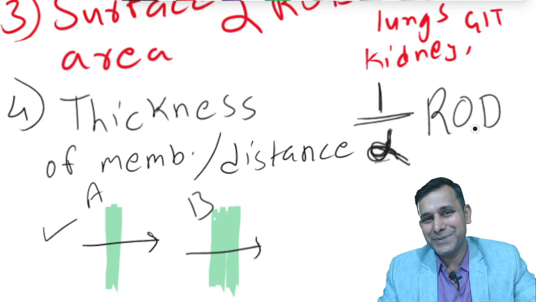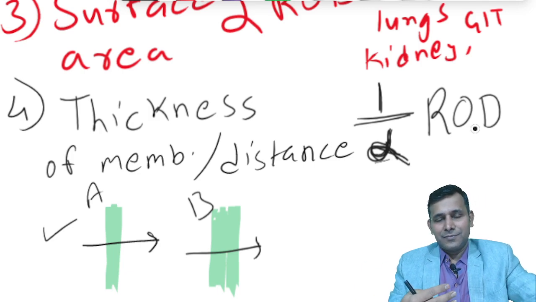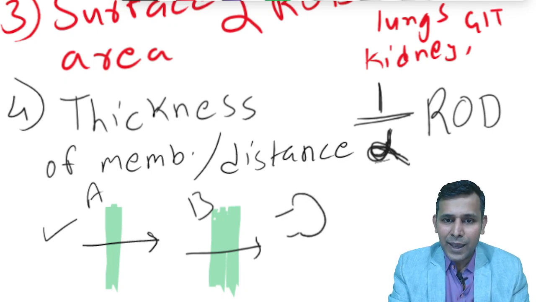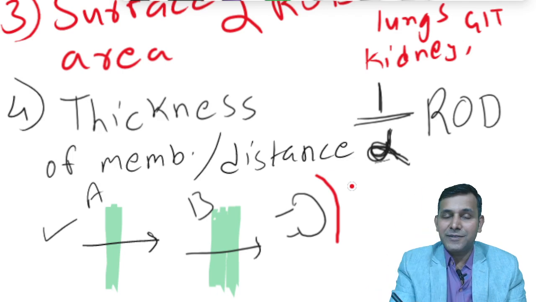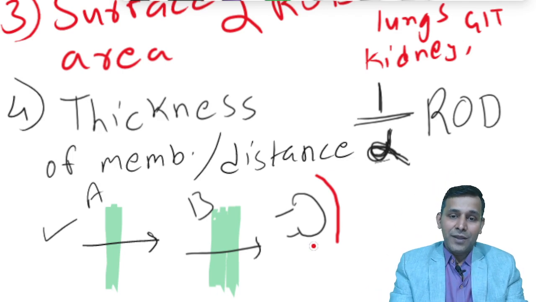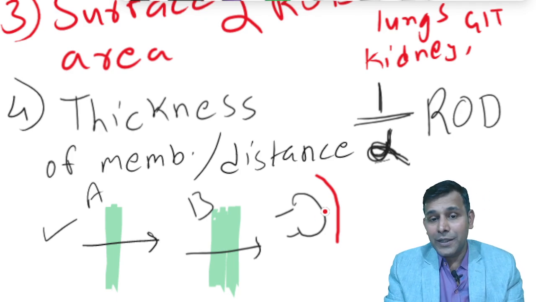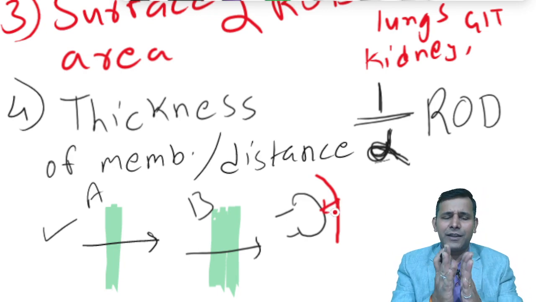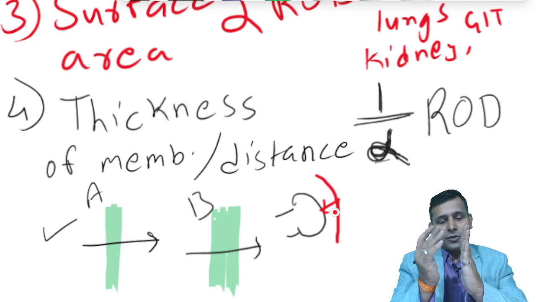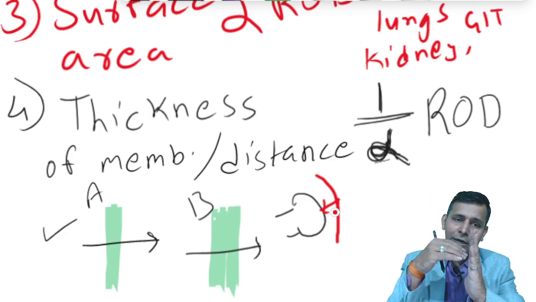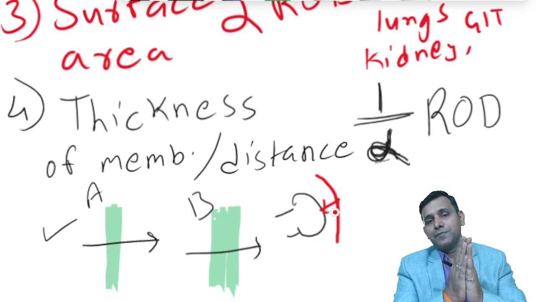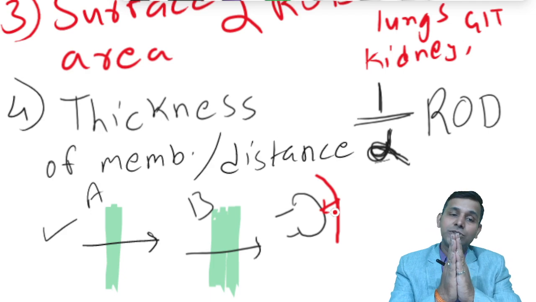Let us take one example here. Say lungs. In the lungs we have alveoli, and they have pulmonary capillaries which bypass them for exchange of gases. Now normally the distance between the alveoli and the capillary is negligible. They have a very thin distance which is almost negligible, so the gas easily diffuses from the alveoli to the capillary. There is actually no gap present. They are so close to each other, the distance is almost negligible.